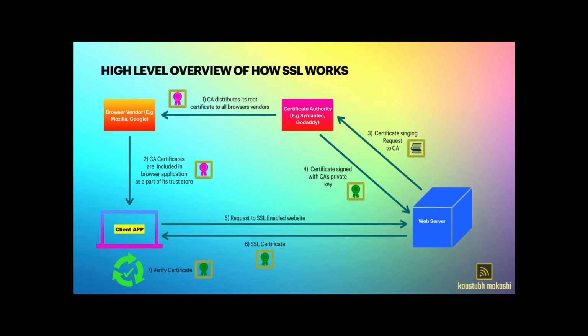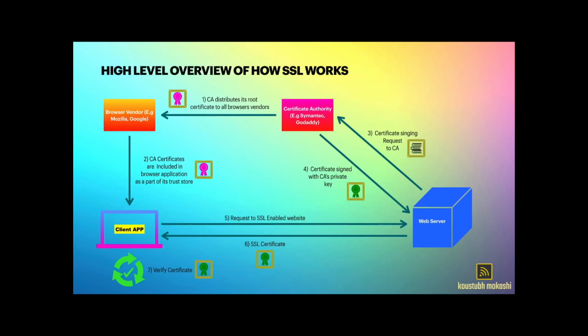In step 3, the web server is the entity which hosts the website, and the owner of that website sends a request to the certificate authority to sign its certificate. In step 4, the certificate authority uses its own private key to sign the certificate. We already discussed how a certificate authority signs a client certificate.